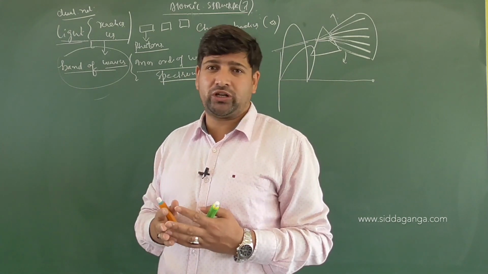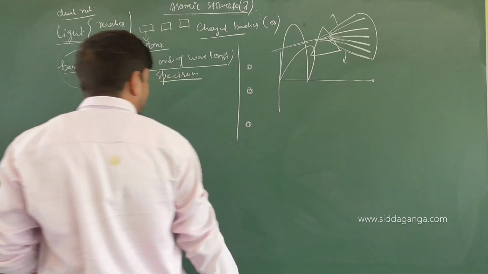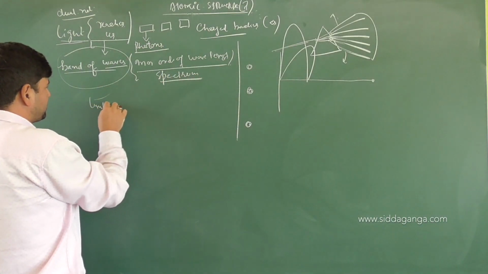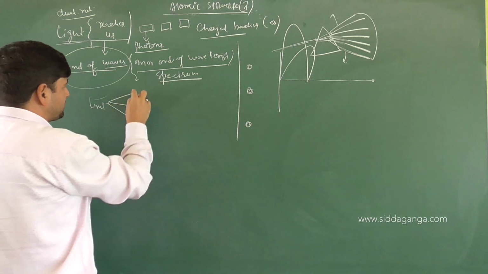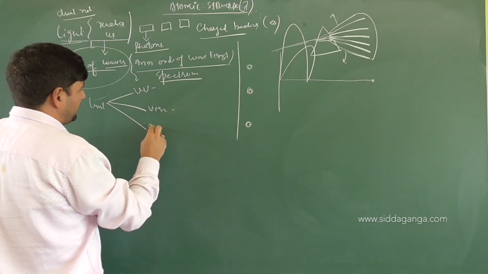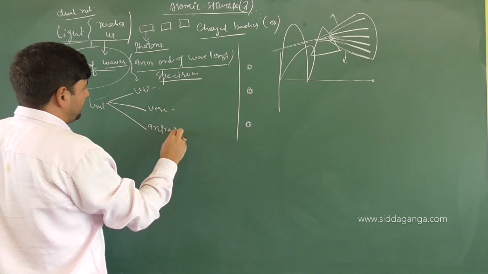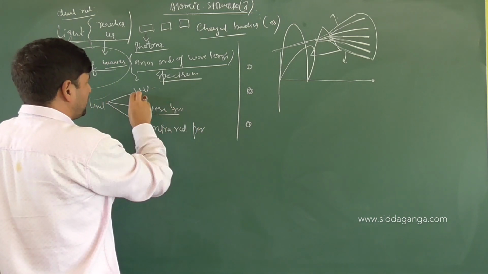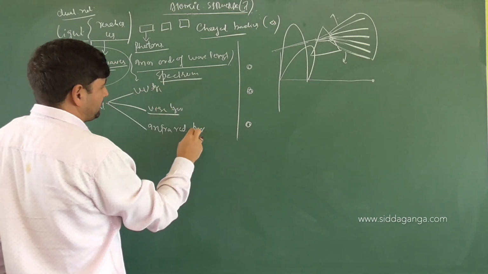So this light is composed of different parts, different portions. What we are able to see, we call that the visible part. So we can write that down as well. The light which comes to us is composed of three different portions. We have the ultraviolet portion, the visible portion, and the infrared portion. So we have visible light, ultraviolet light, and infrared light.